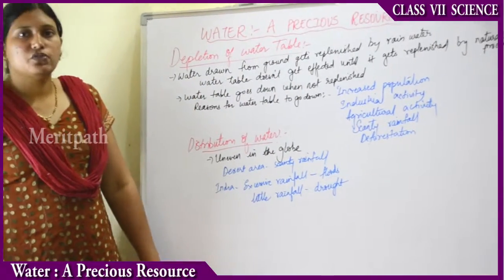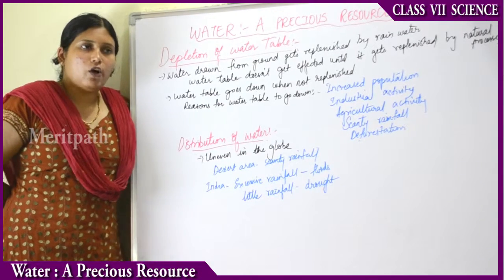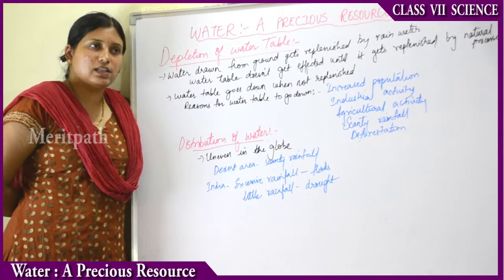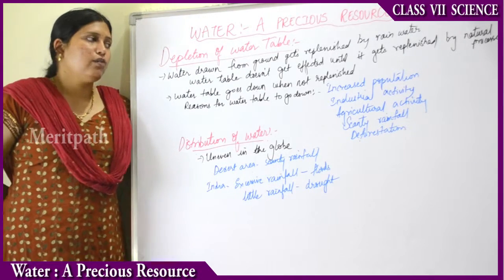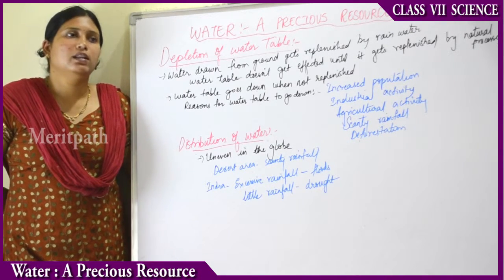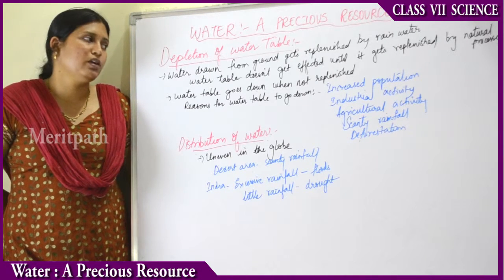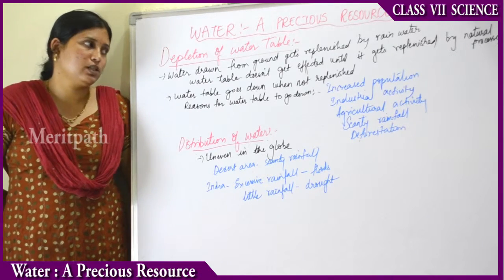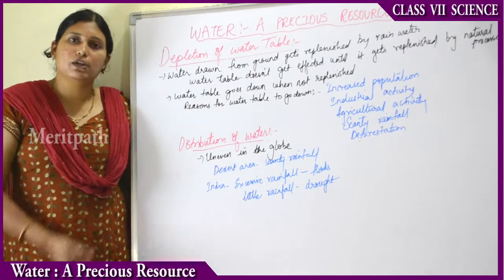Then moving on to industrial activity. How is the water table going down because of industrial activity? Almost all industries need water in some production process, and at some level, definitely all industries require water. How do they get it? They dig bore wells and take all the groundwater. Lots of industries are being constructed and water is used for production processes, but they are not giving back any groundwater. They are not allowing any seepage of the groundwater.